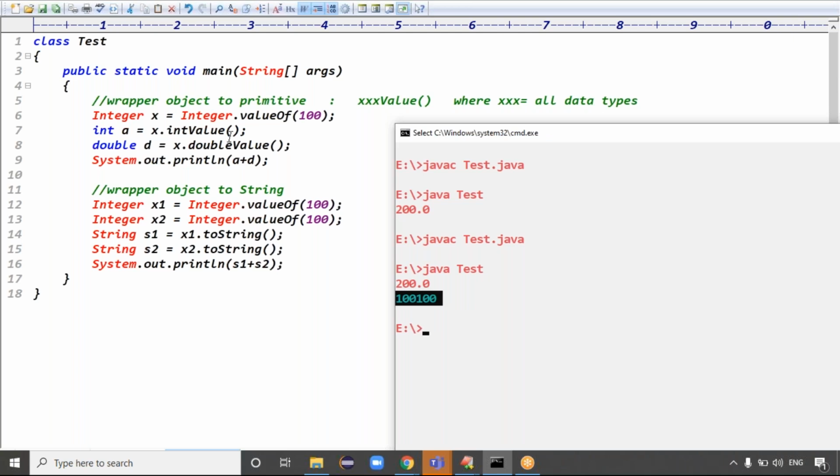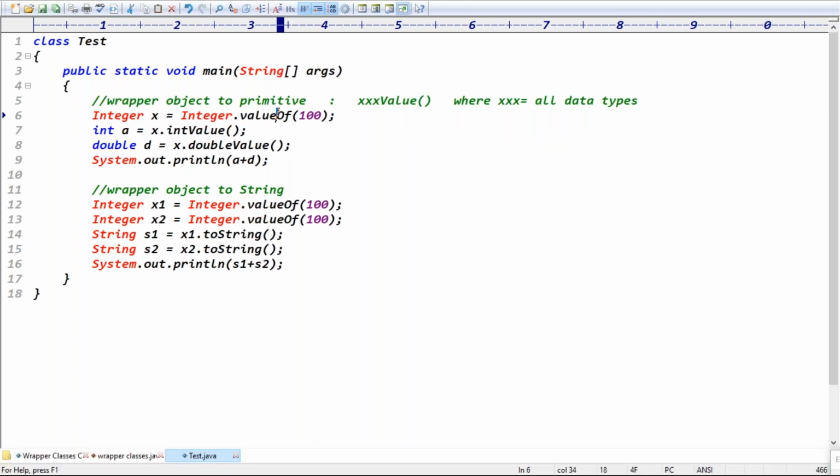In the first case we are converting your wrapper object into the primitive format. In the second case we are converting your wrapper object into the string format. Wrapper to primitive and wrapper to string. So the reverse process is clear now, right?